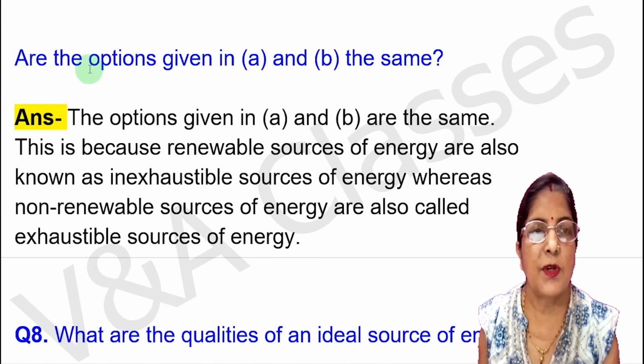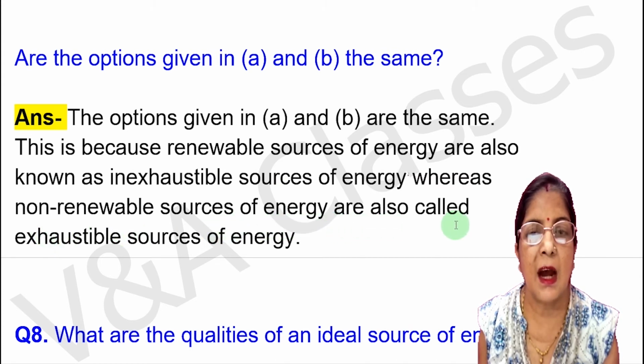Now, third part of the question, are the options given A and B the same? Answer, the options given in A and B are the same. This is because renewable sources of energy are also known as inexhaustible sources of energy, whereas non-renewable sources of energy are also called exhaustible sources of energy.